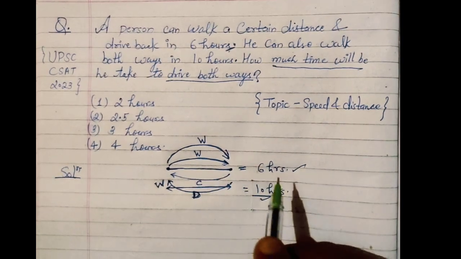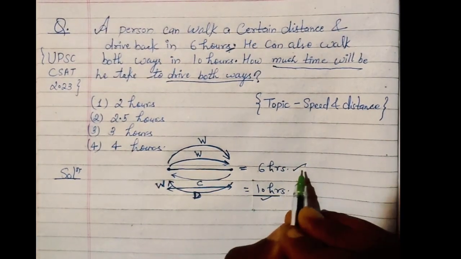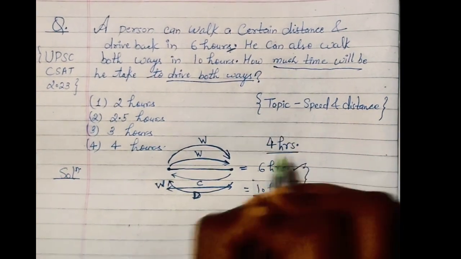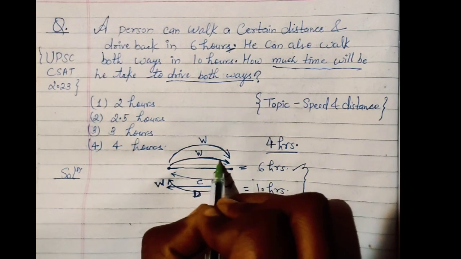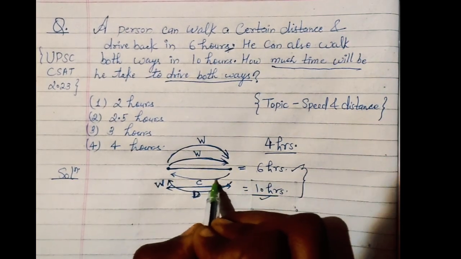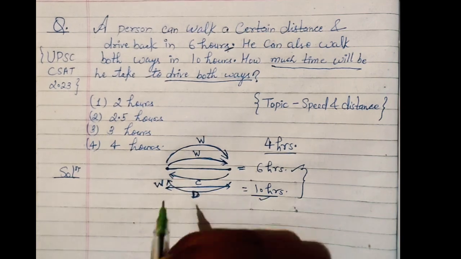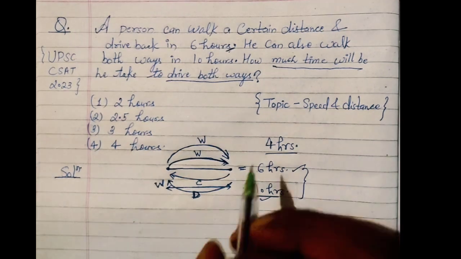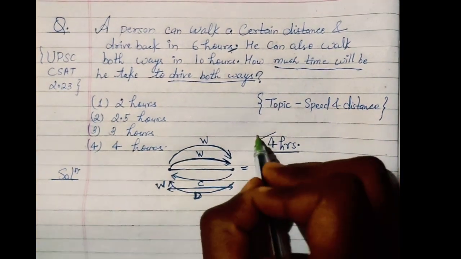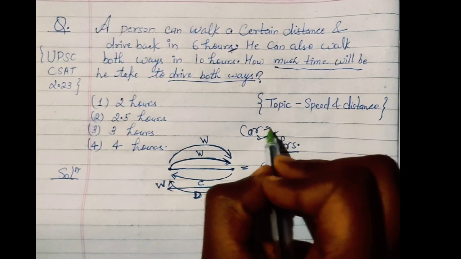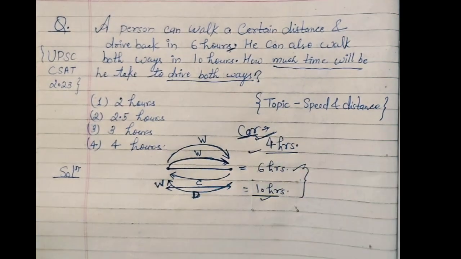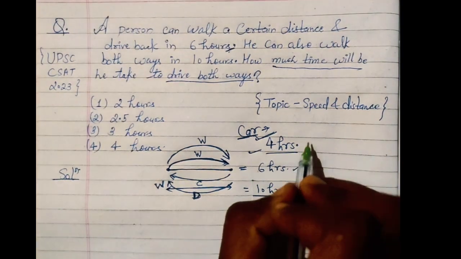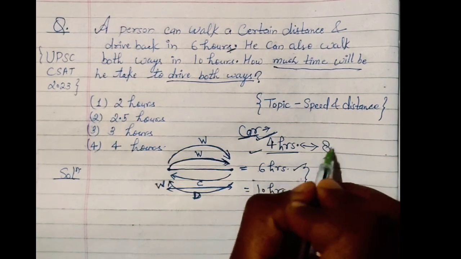So if you logically see, the person is saving 4 hours, right? In the first case he is going barefoot, but he's coming back with his car. But the second time he goes barefoot and comes back also barefoot. That means he's saving 4 hours by using the car, right? What does that mean? If he goes both ways with the car, he will be able to save 8 hours, right?